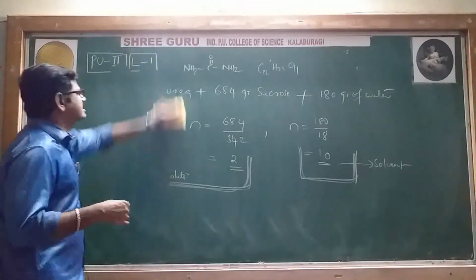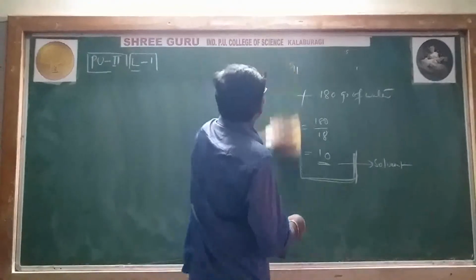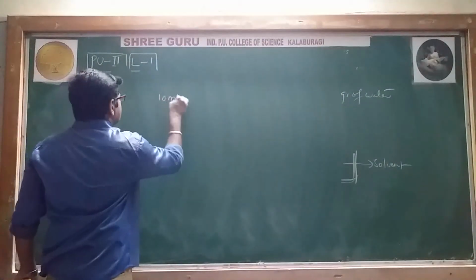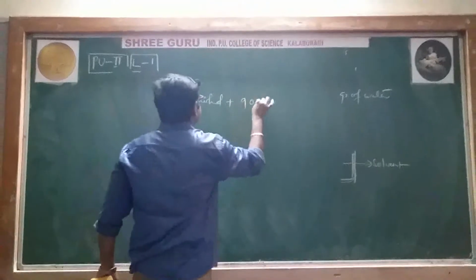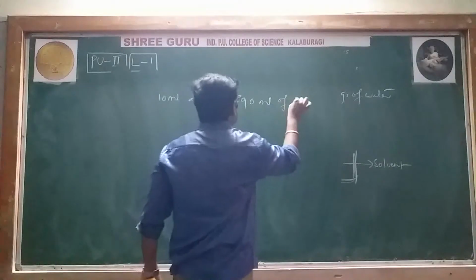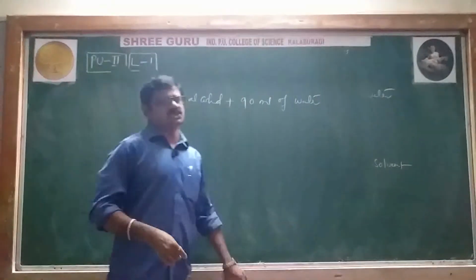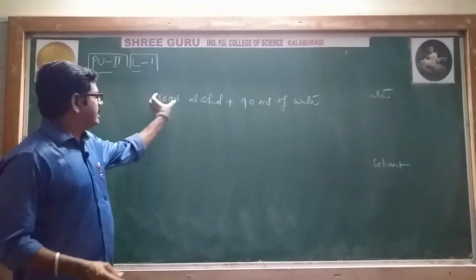I'll give you one simplest example. Suppose 10 ml alcohol and 90 ml of water. Which is the solute and which is the solvent? Definitely the less amount is the solute.